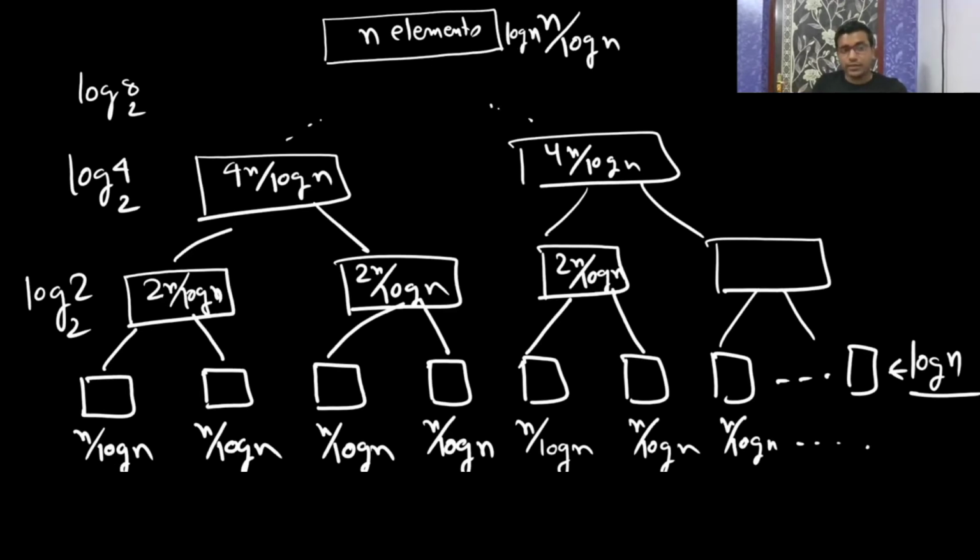When you merge, it becomes 2n log n, then 4n log n, then 8n log n. Similarly, you have to make it into one list of n elements, so it will be log n into n by log n.